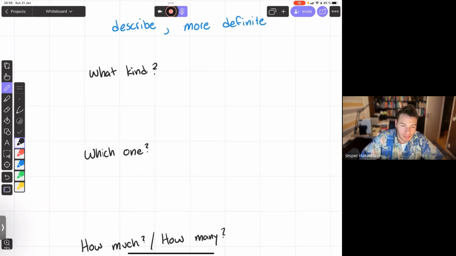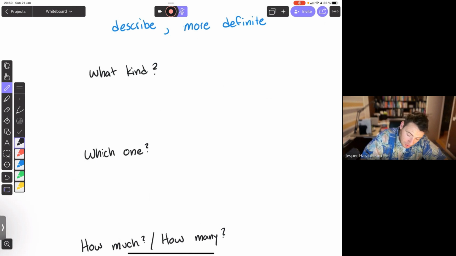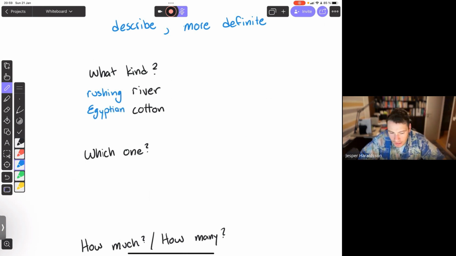So if we go back to what kind, we said earlier, what house? It could be a stone house. We could ask ourselves about a river. What kind of river is it? Maybe it's a rushing river, something going really quickly. We could say, what type of sheets do you have on your bed? Maybe they are Egyptian cotton, really nice soft thread count. Maybe you are describing your dog. What kind of dog do you have? Well, he's been running the whole day, so he's a tired dog.